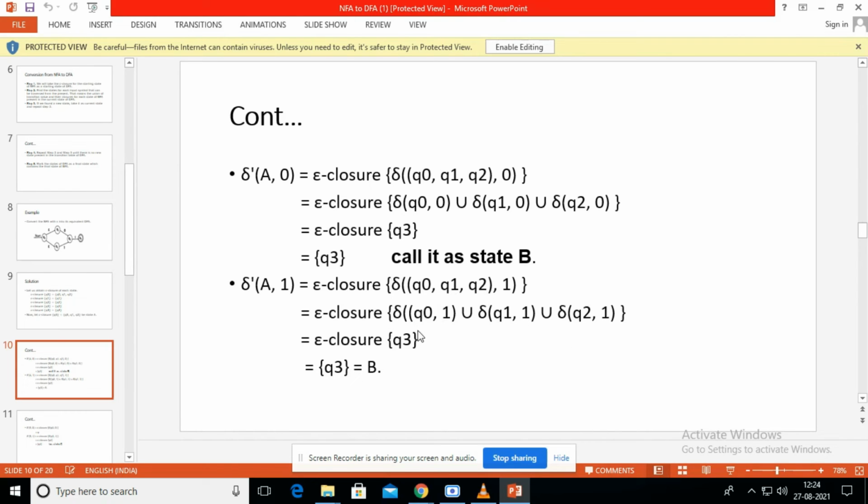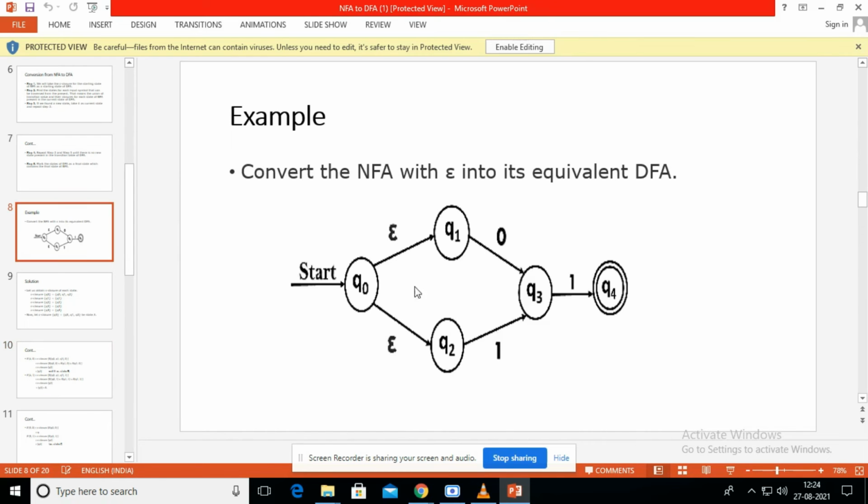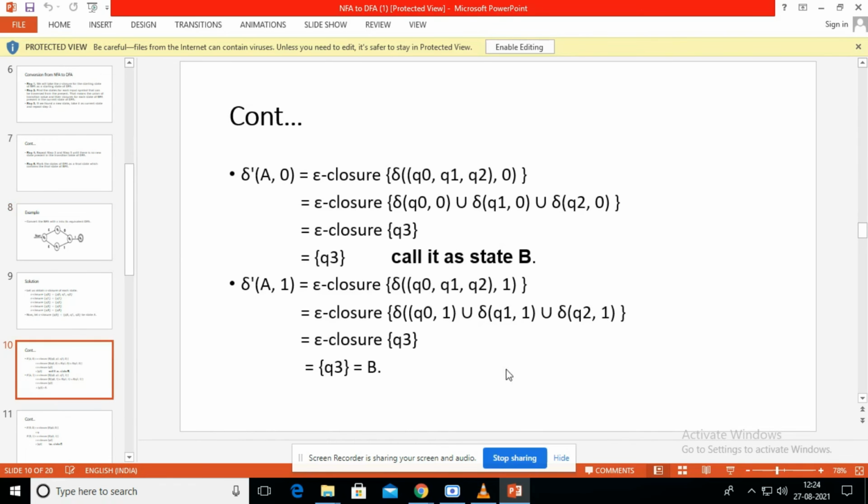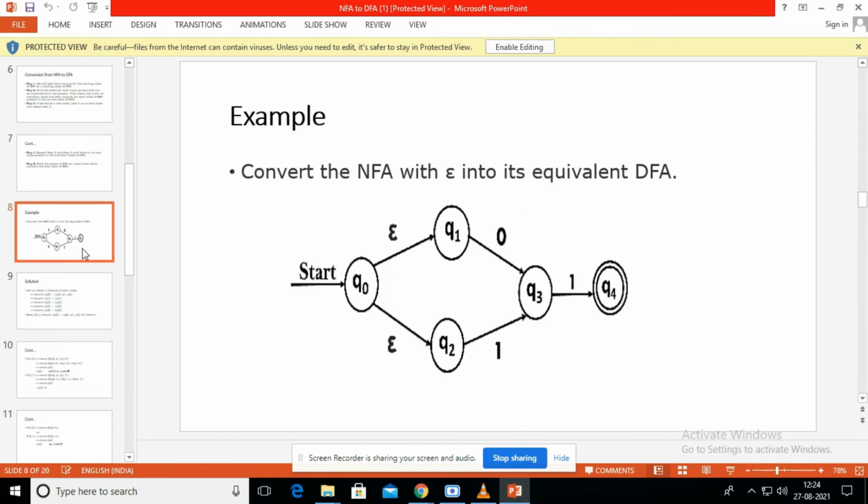So here we are going to calculate the value of the transition of Q0 comma 1. Check from this NFA diagram Q0 comma 1. Is there any transition from Q0 comma 1? No, there is no transition. Next, find Q1 comma 1. Check whether Q1 comma 1 is present or not.